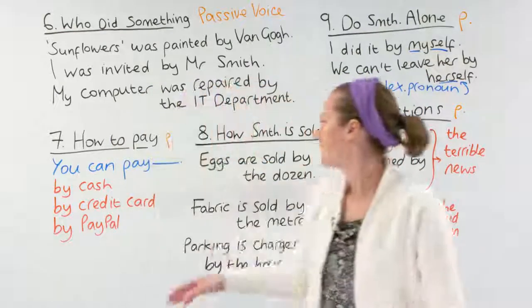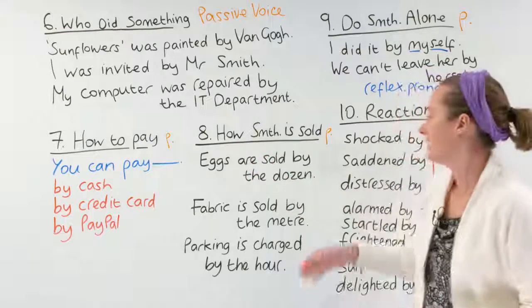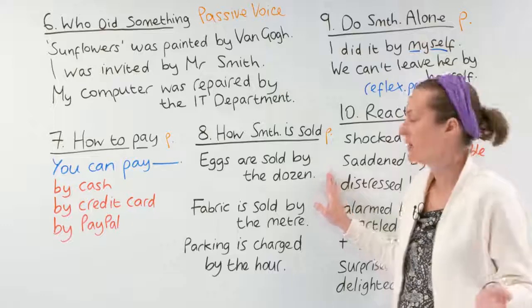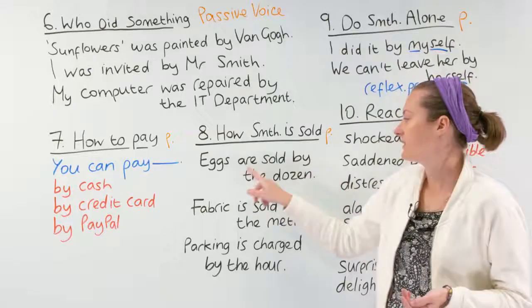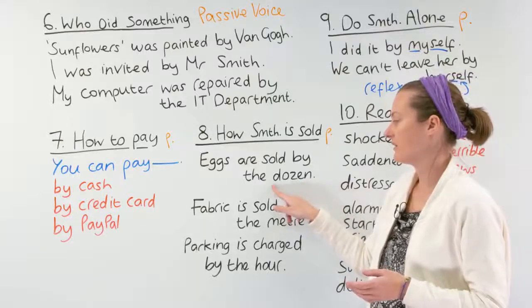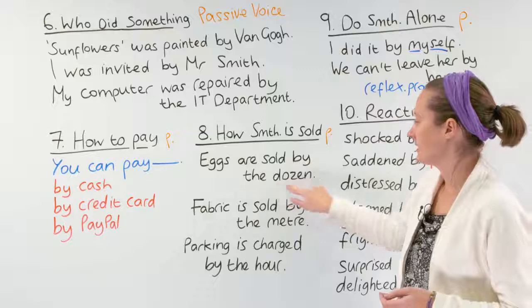Next we have how something is sold. Let's look at the examples. So, did you know that in England eggs are sold by the dozen? You get 12. A dozen means 12 eggs. By the dozen.